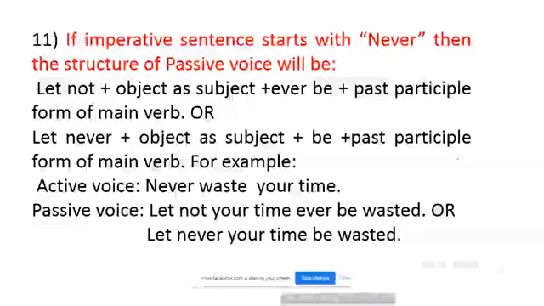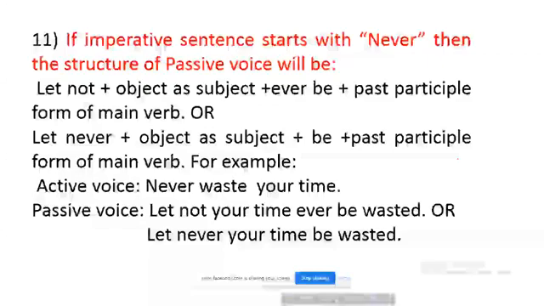That means I am telling it to you again. Students, if imperative sentence starts with never, then the structure of passive voice will be the following: let not plus object as subject plus ever be plus past participle form of main verb, or let never plus object as subject plus be plus past participle form of main verb.